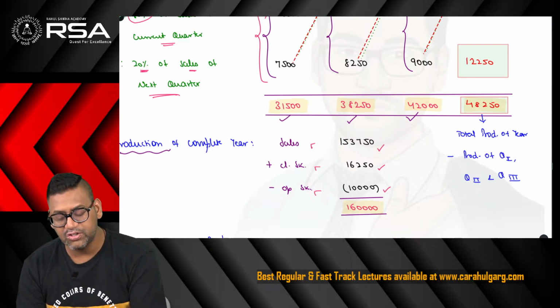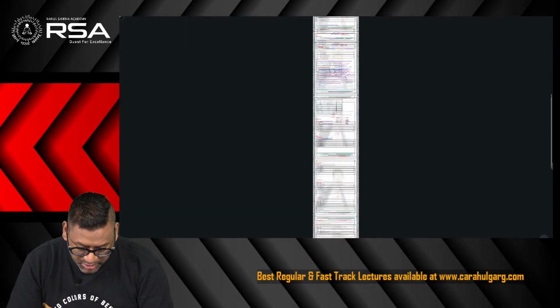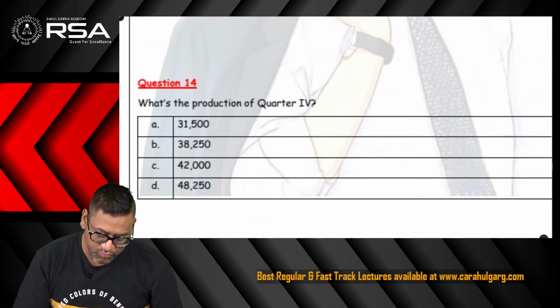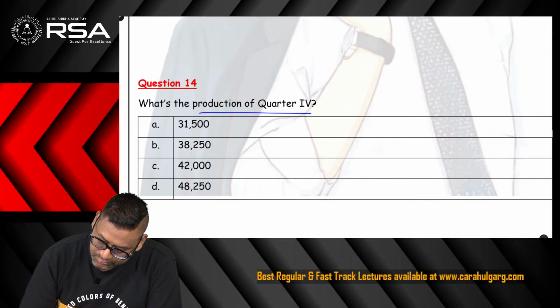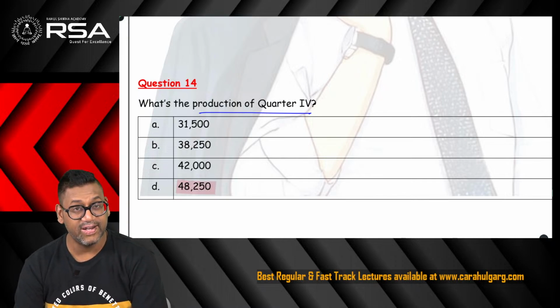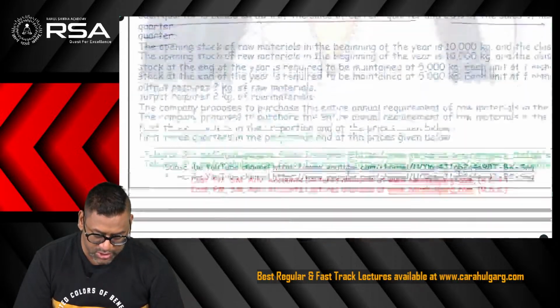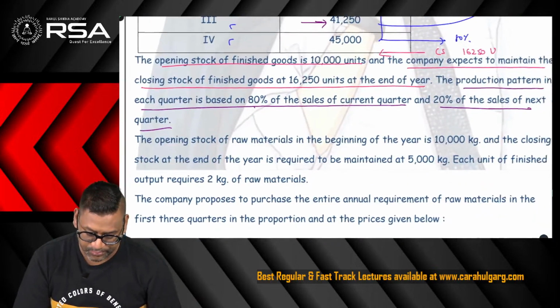So in this manner you can get this balancing figure, which comes as 48,250. So production of quarter 4 is 48,250. This is the correct answer. Okay, the question then talks about the raw material. So first of all, we shall go and read the balance question.